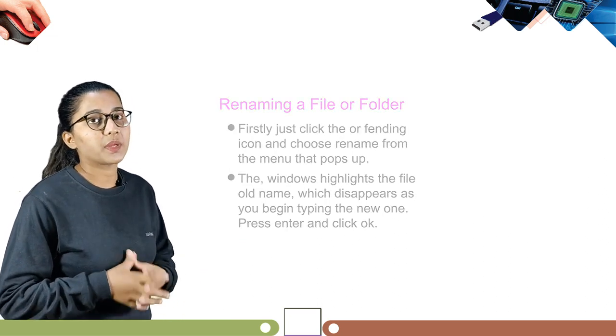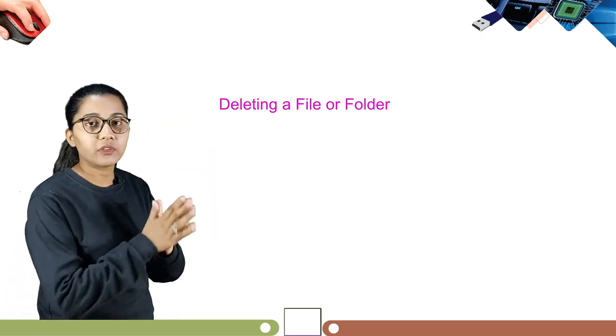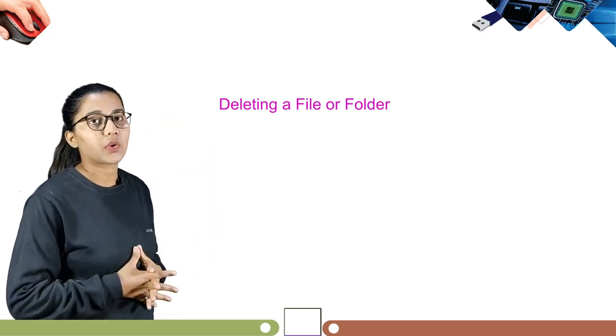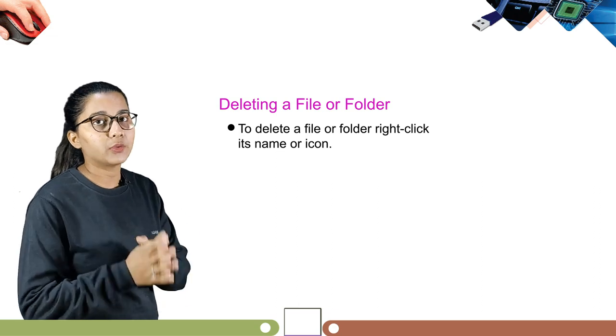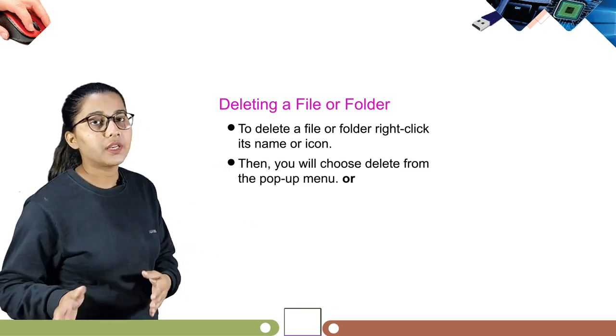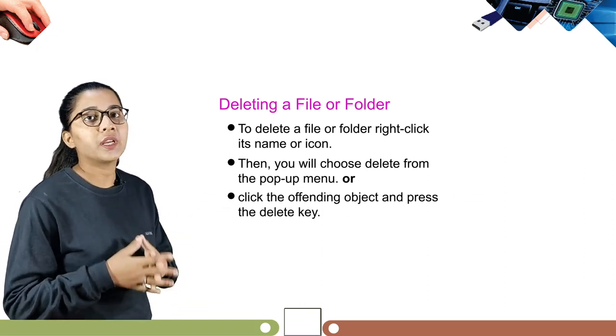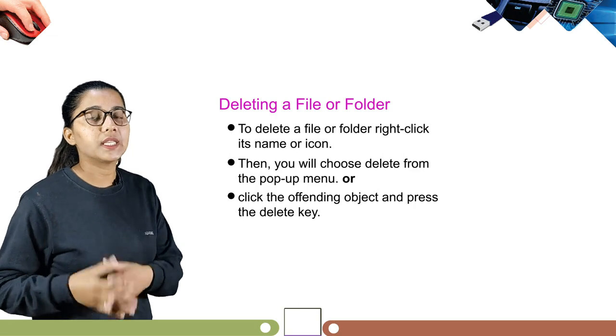Now, our next topic is deleting a file or folder. How will you delete your file or folder? Let's learn about it. To delete a file or folder, right click its name or icon. Then you will choose delete from the pop-up menu or click the offending object and press the delete key.